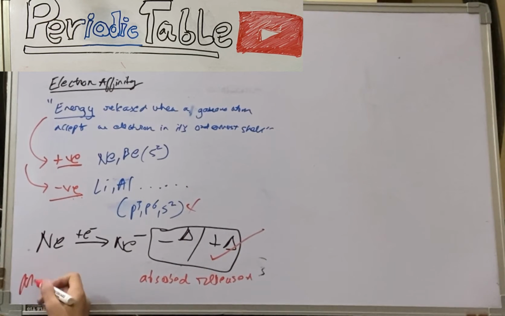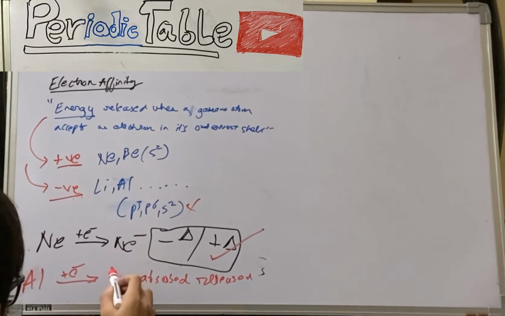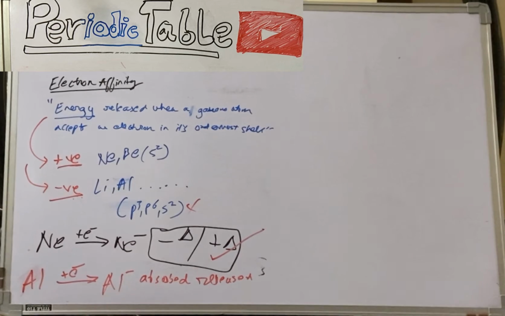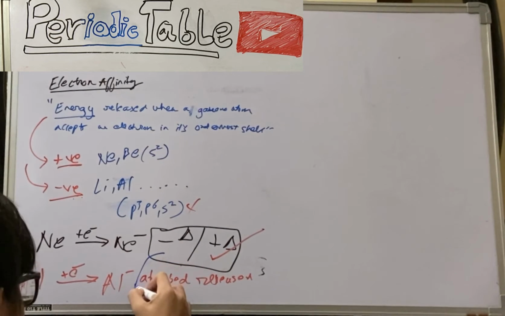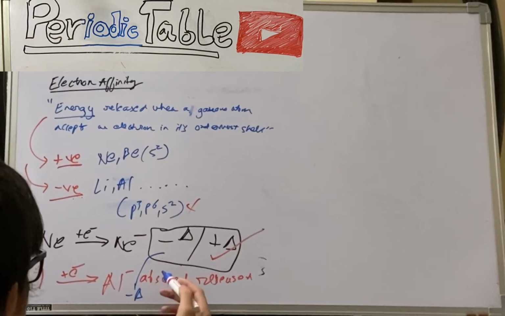Now in a case like aluminium, here this is the first time it's accepting an electron, so this is its first EA or electron gain enthalpy. Can we say that here it will be an exothermic process? So here we will say that this is exothermic.